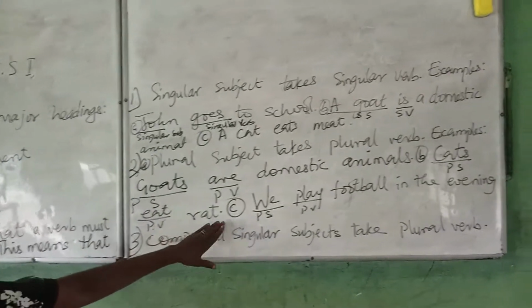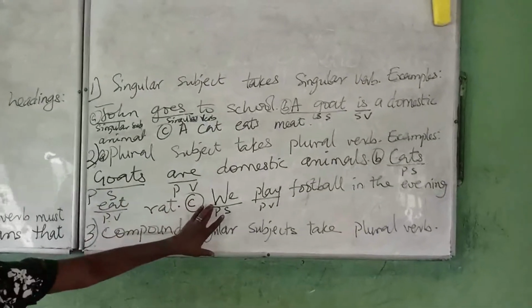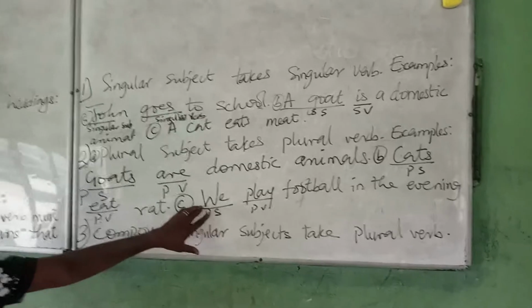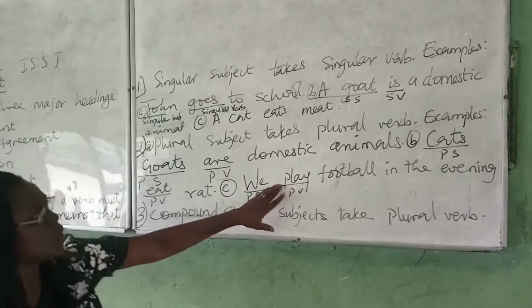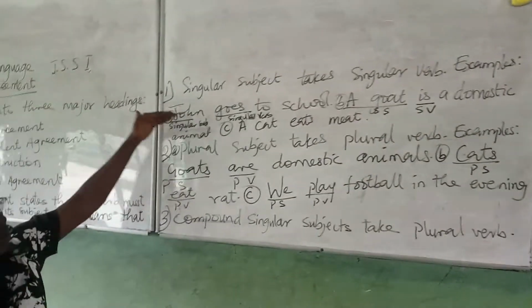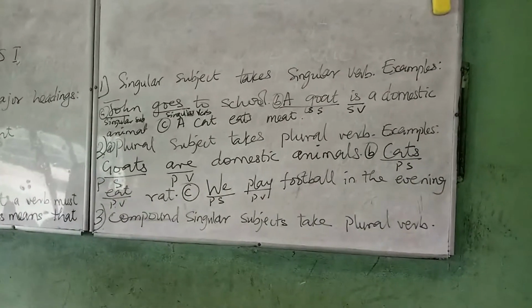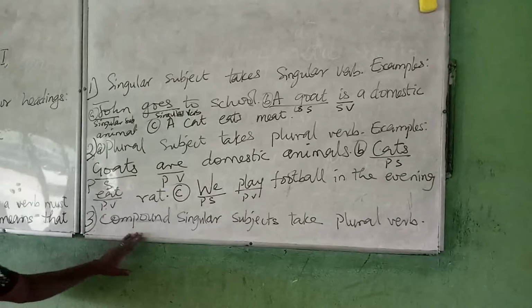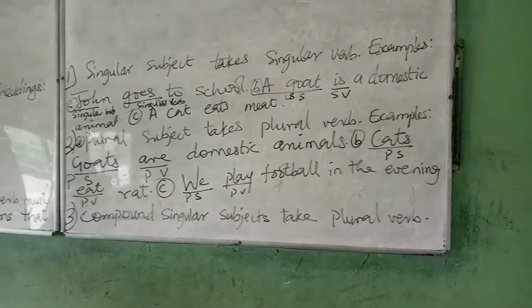Then, the third example, we play football in the evening. We, plural, more than one person. The speaker inclusive, then play, plural verb. But if I have a singular subject like number 1, the verb will become plays, for you to get it clearer. The next one is compound singular subject, take plural verb.